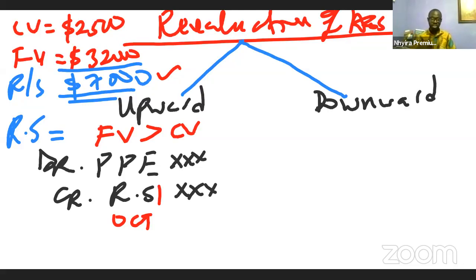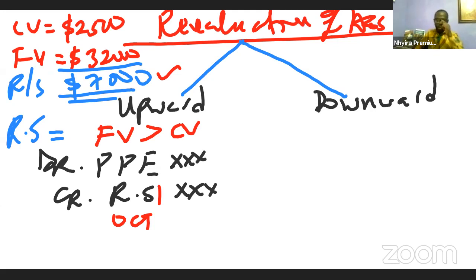And that will be an addition in the OCI for that organization. Remember, it is that revaluation gain that I said we could compute a deferred tax on, and that will also come in the other comprehensive income, what we discussed yesterday under IAS 12. But it doesn't end here.